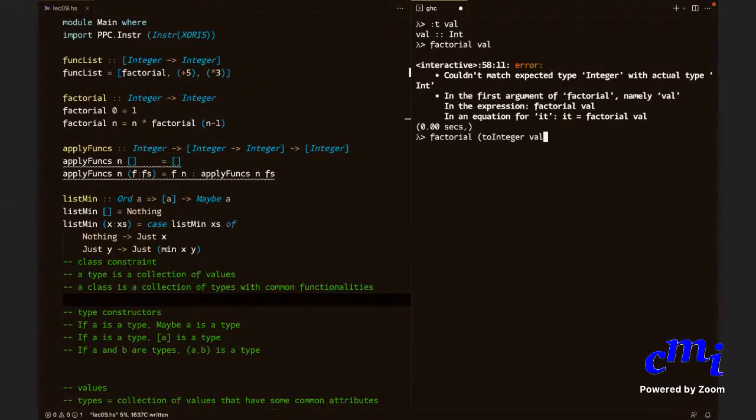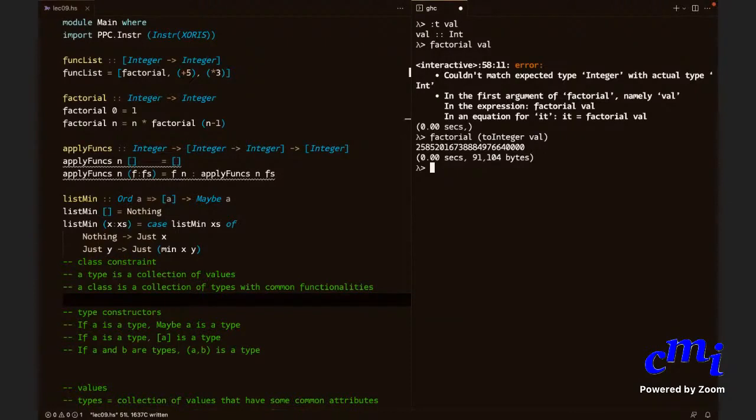Yes, this is the purpose of toInteger. The toInteger function changes the type from any integral type to Integer. You can't change a real or some other type to Integer, because then you will lose information. Any integral type is subsumed by Integer, so you're just changing the type, you're not changing anything about the value. Okay, sir. Thank you, sir.